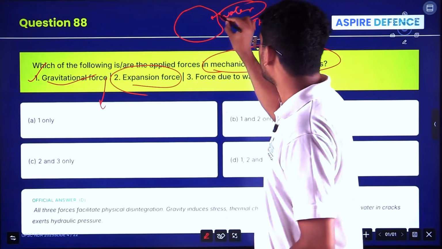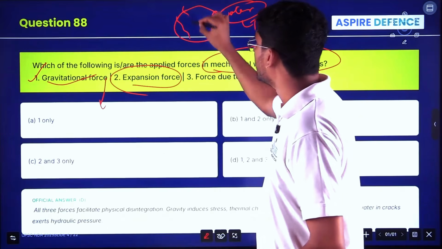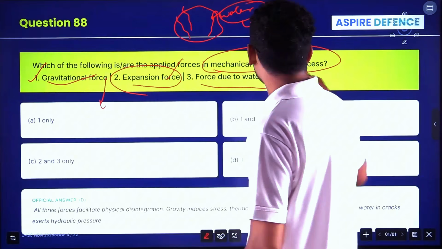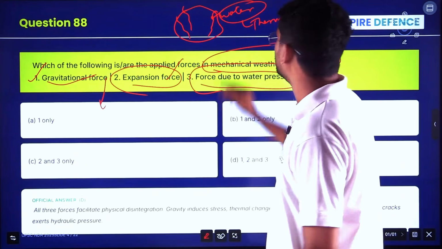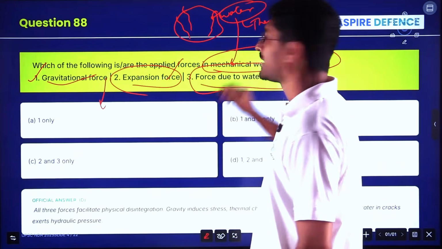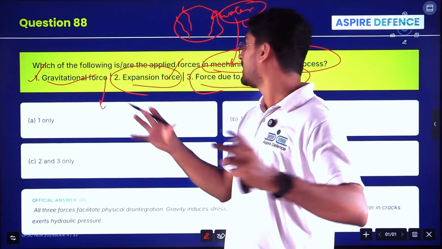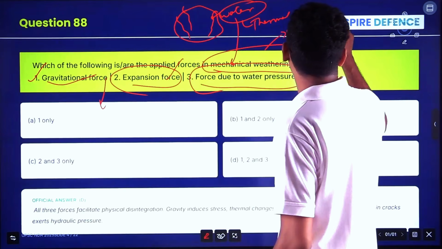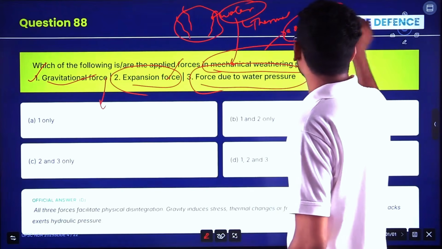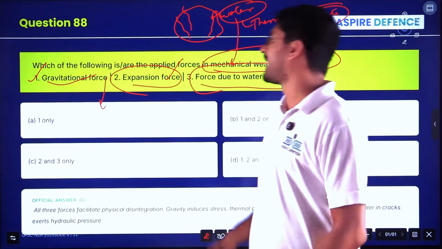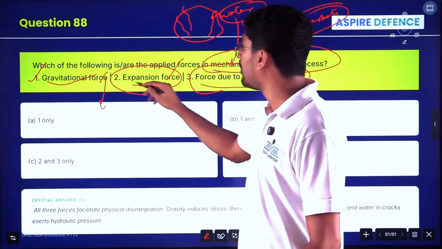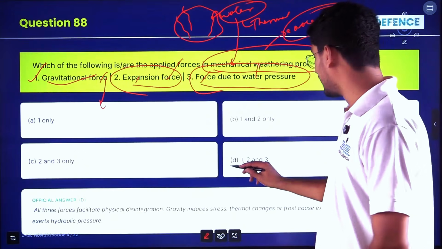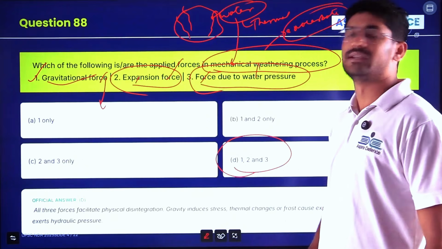Rocks will loosen and form a fissure. So expansion force also leads to mechanical weathering. Force due to water pressure: if water is there, it will exacerbate the process, that means it quickens the process of mechanical weathering. So these are all the agents or applications used in mechanical weathering in nature. So the answer is option D.